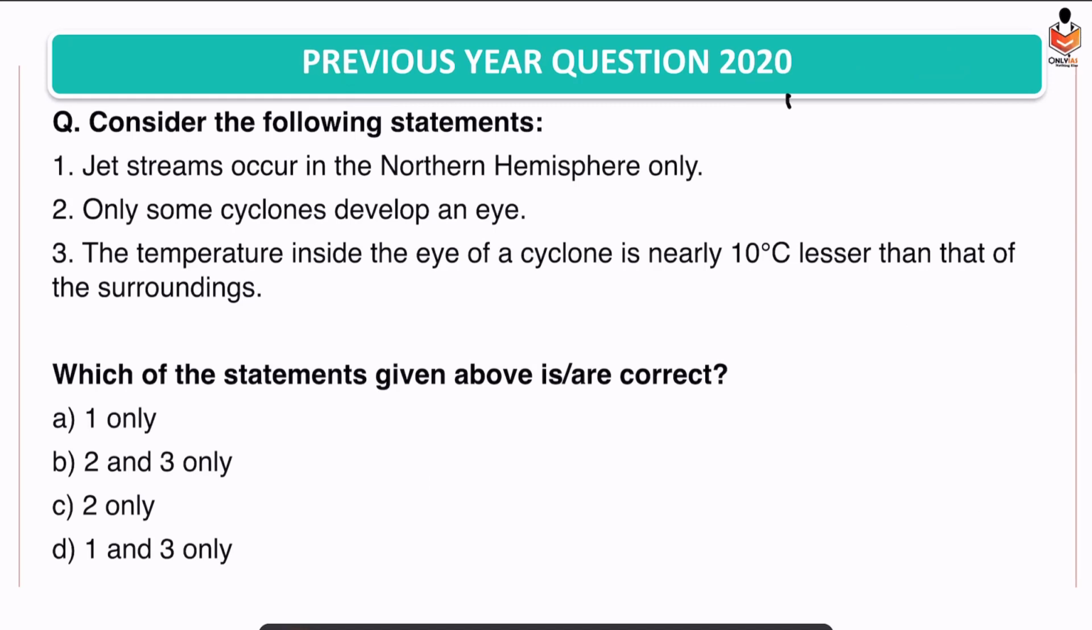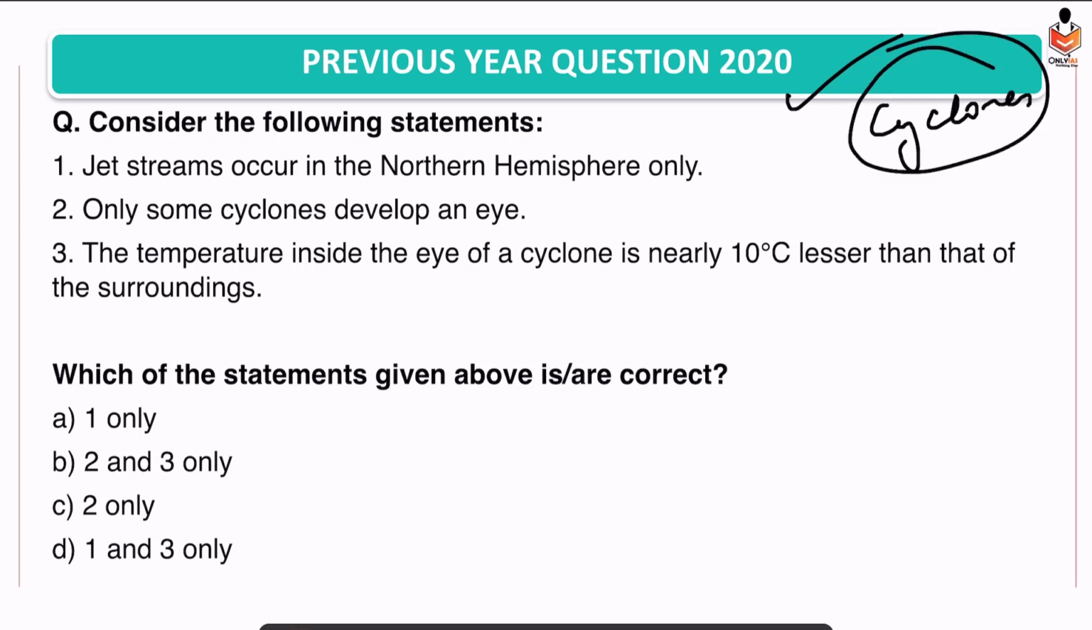Alright, let's have a look at the previous year question. It was asked in 2020 and was related to cyclones. Since we know the Fujiwhara effect is associated with cyclones, there is a very high chance that UPSC may ask a question on the Fujiwhara effect also. Okay, so I'll give you 10 seconds. You can pause the video. Please have a look at the question and then I will discuss the answer.